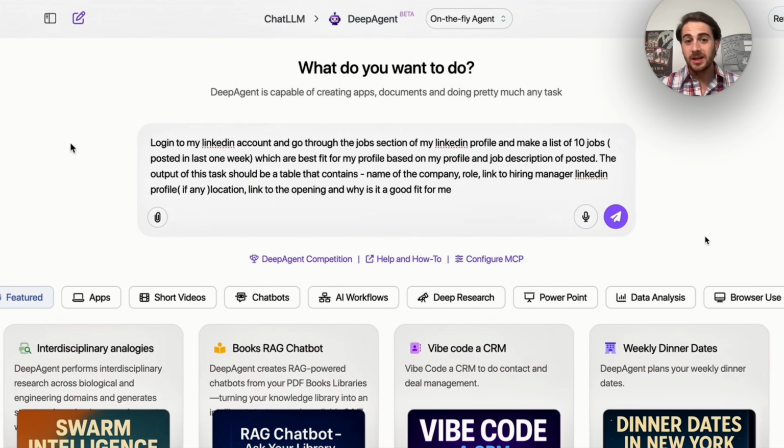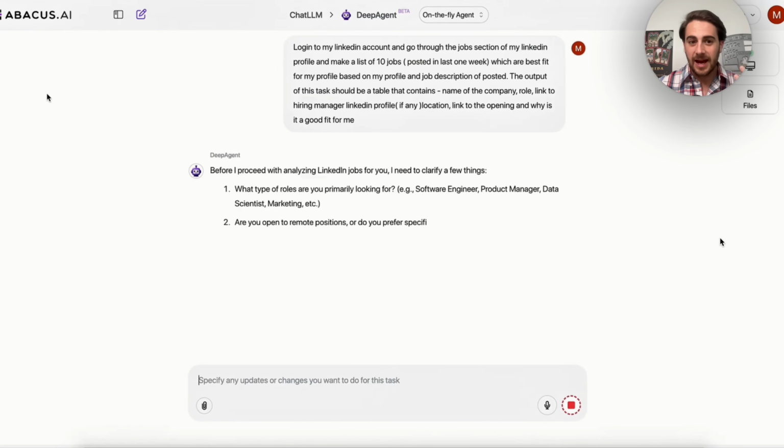Or let's say maybe that you don't have a business, but instead you just graduated college, you just got laid off from your job, or you're just constantly on the hunt for new jobs. You could have this go through, log into your LinkedIn account, and go through the job section of your LinkedIn profile and make a list of 10 jobs that were posted in the last week, which are the best fit for your profile based on your profile and the job description of exactly what's posted. And then the output of this task should be a table that contains the name of the company, the role, the link to the hiring manager's LinkedIn profile, if any, location, and the link to the opening, and then why it's actually a good fit for you. And then guess what? This goes off and this actually completes this task.